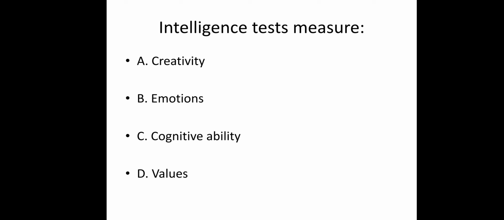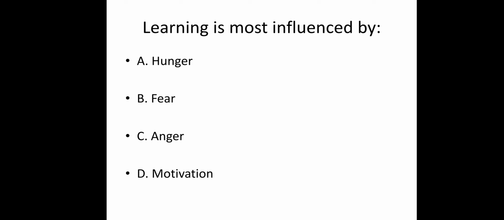Intelligence test measures: creativity, emotions, cognitive ability, values. Intelligence is based on cognitive ability. Option C is the right answer. Cognitive ability. Learning is most influenced by: hunger, fear, anger, motivation. By the option itself, it is very easy: it is not because of hunger, not because of fear, anger, etc. It is because of motivation. Option D is the right answer.